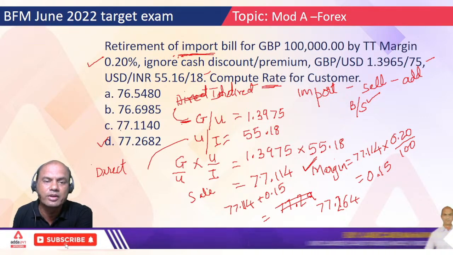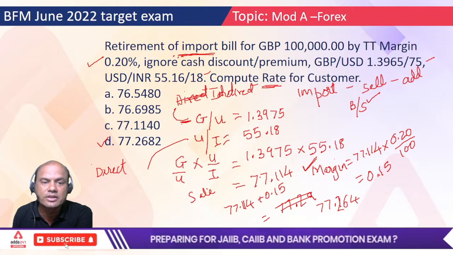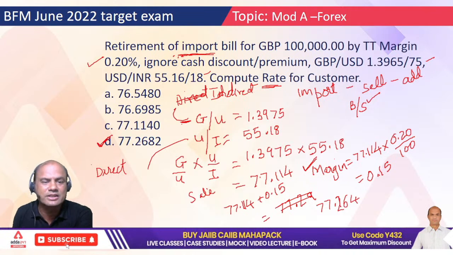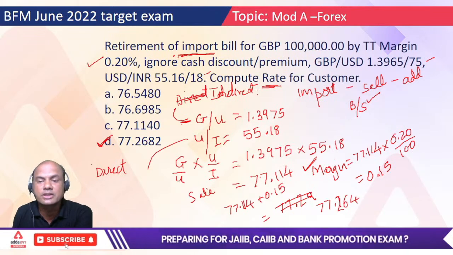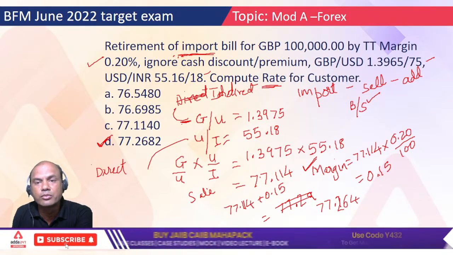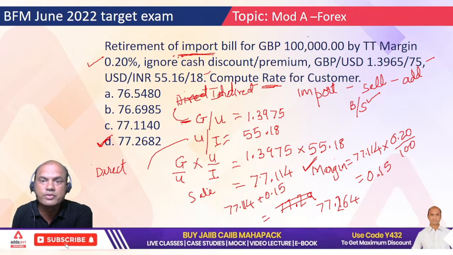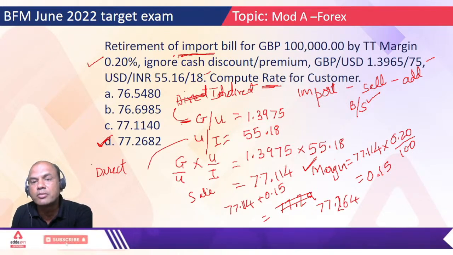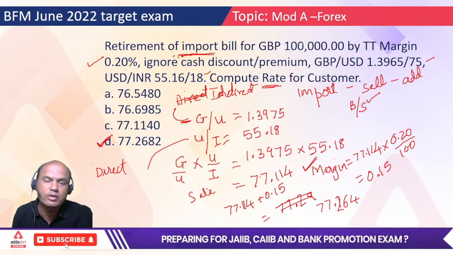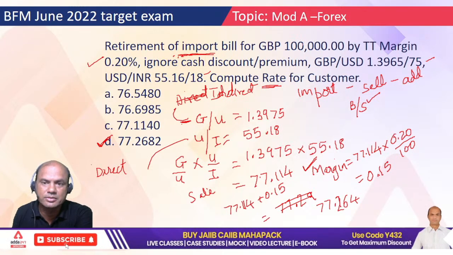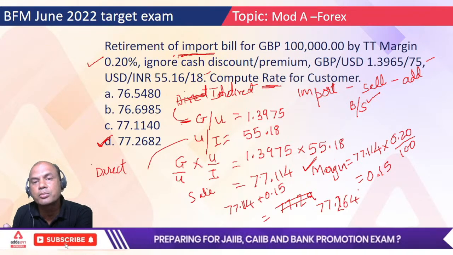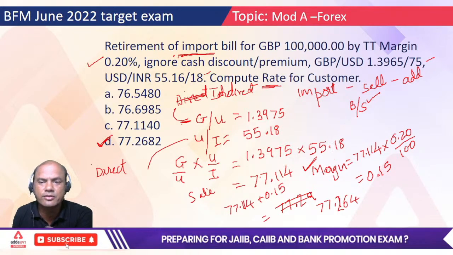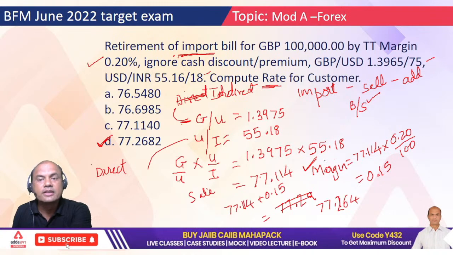See this, somewhere it will be over here, 77.26. First two figures are okay, remaining answer is okay. So this is the rate you have to give to the customer. And if they ask you something more, like what is the amount which will be debited or credited? This GBP 1 lakh you are giving to the customer, so you take INR from that customer. So 1 lakh into 77.264, you multiply and debit his INR account by that many rupees, plus your commission if any. Got this point?